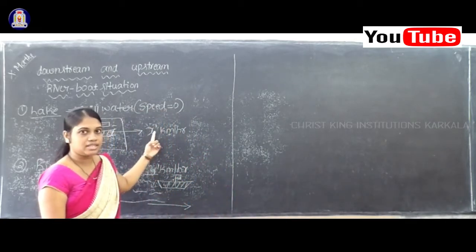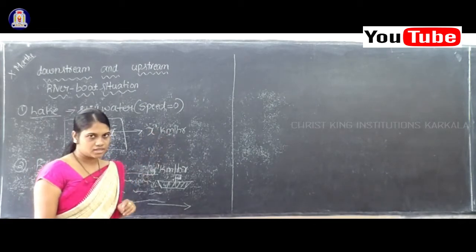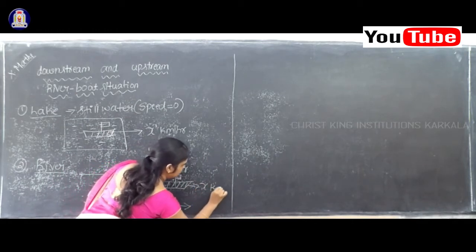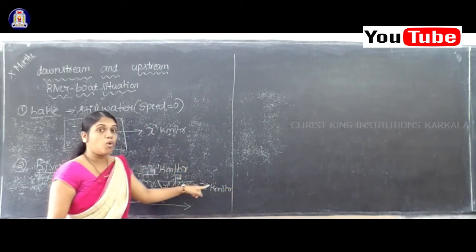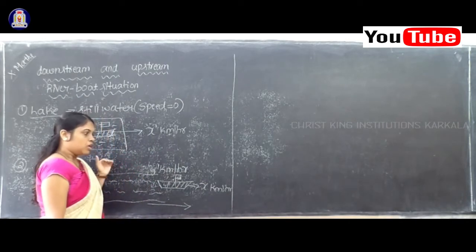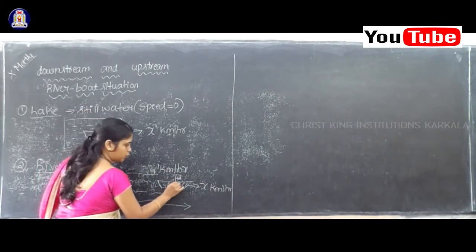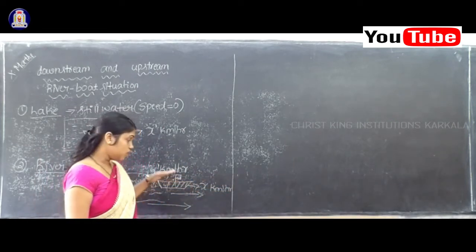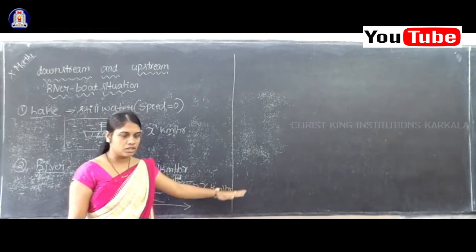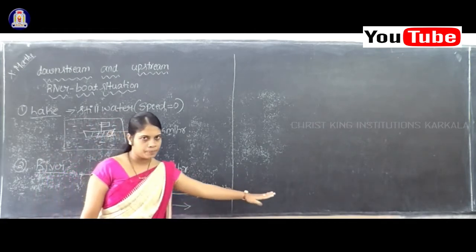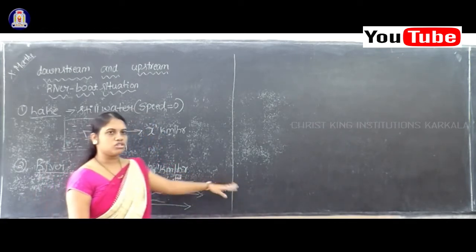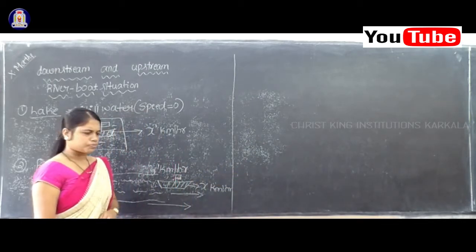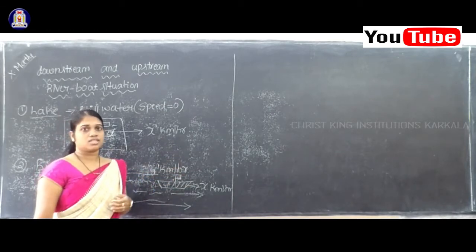That is already considered as x kilometer per hour, isn't it? So therefore, for the boat, I'll consider x kilometer per hour to be its own speed. Okay, so here, this boat is moving in the direction of the stream, isn't it? Here the stream is moving towards the right direction. The boat is also moving towards the right direction. Okay, so now, this situation is called